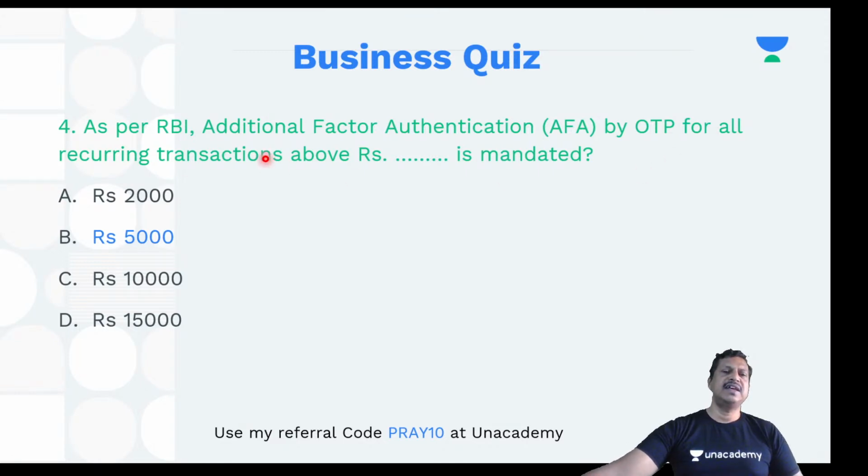So please remember there are certain things. One is additional factor authentication. It is denoted by AFA. If you log into your bank account, they ask for AFA also at times. And then OTP is one-time password. So this is there. So if there is a recurring transaction, which is 5,000 or more, you need this thing.